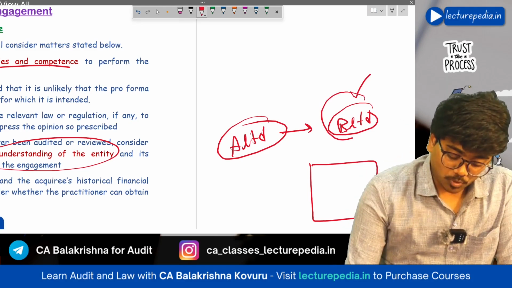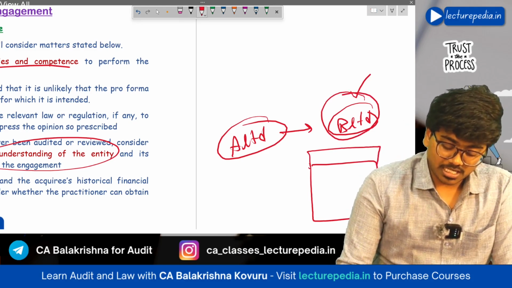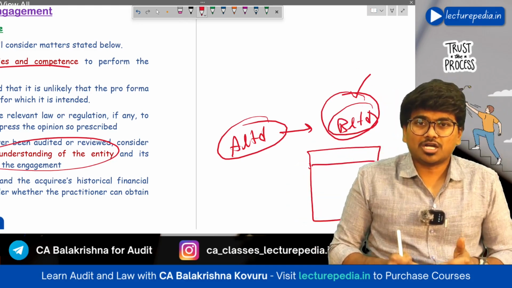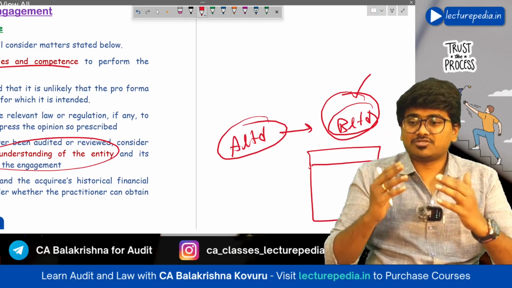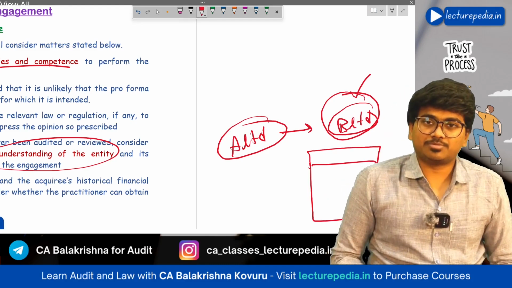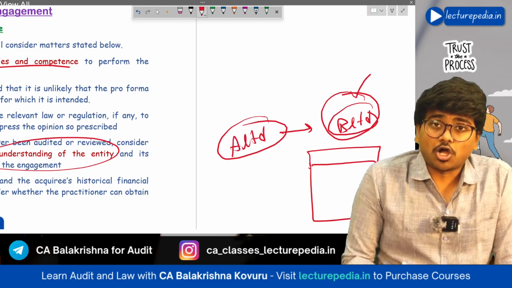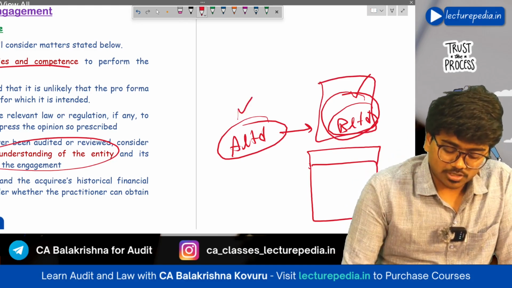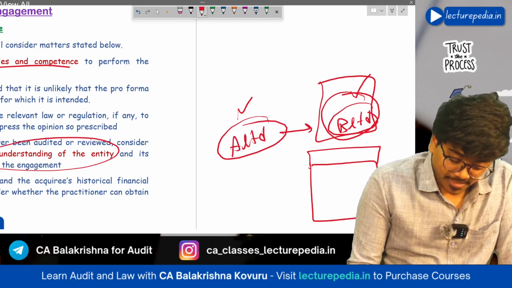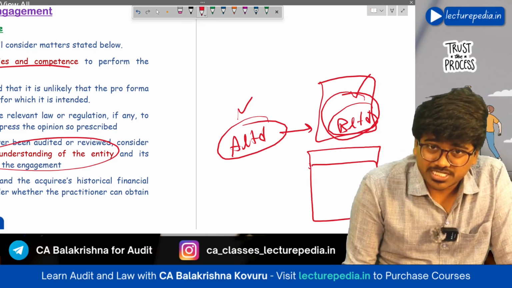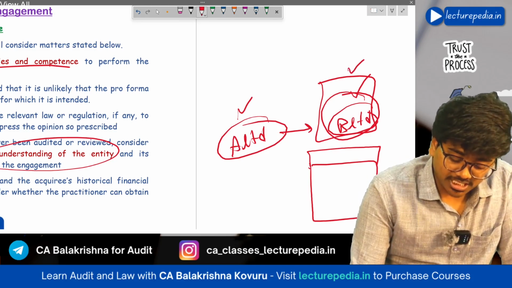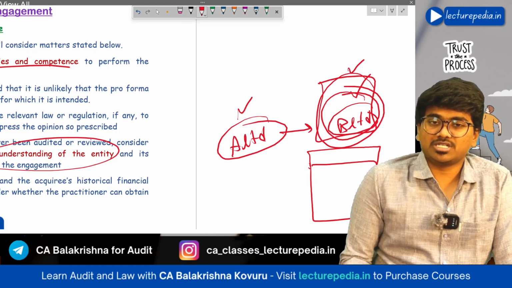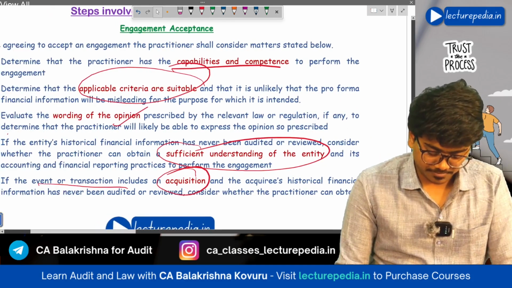After acquiring B Limited, how will the financial statements look? These adjustments A Limited is making. In this situation, the chartered accountant of A Limited would not have conducted the audit of B Limited. So he has to check whether he will get sufficient appropriate evidence from B Limited with respect to its financials, that is, the acquiree.